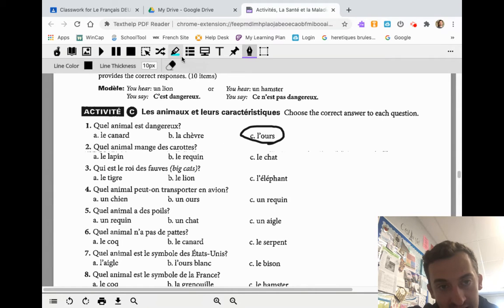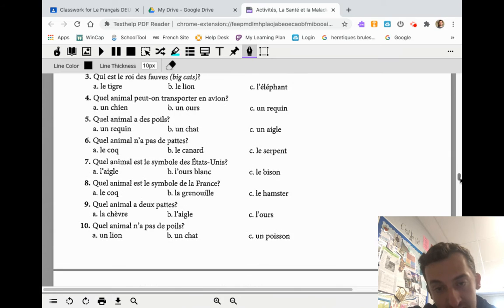Let's see if there's any that I don't recall being in here. Un bison is pretty obvious. So you've got un bison. Looks like all the other ones are on there. Maybe poisson is not, but you should know that that's fish.